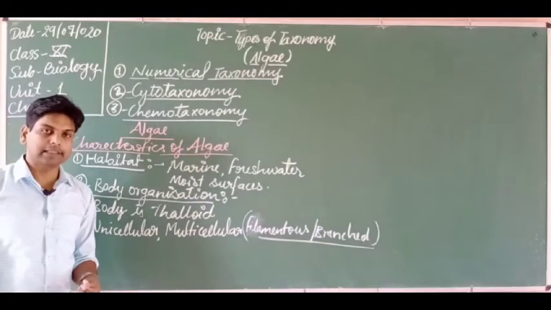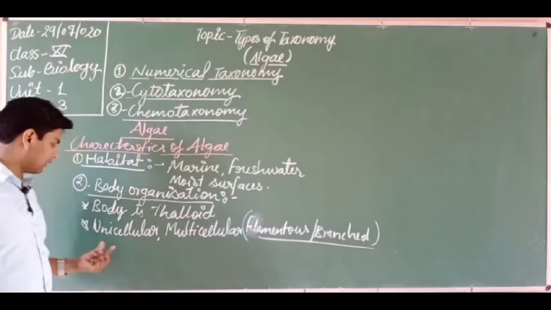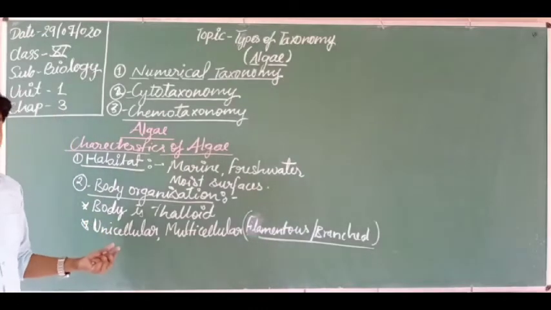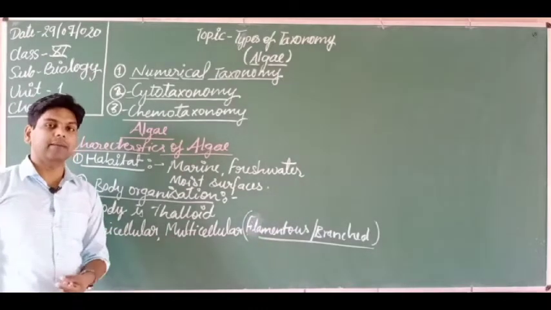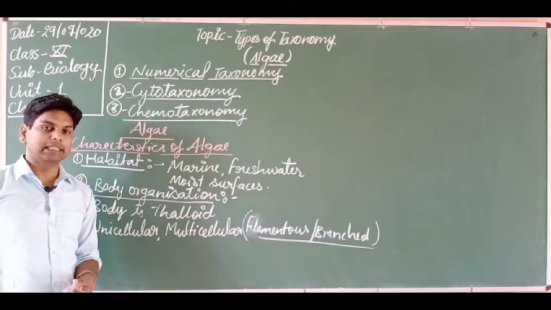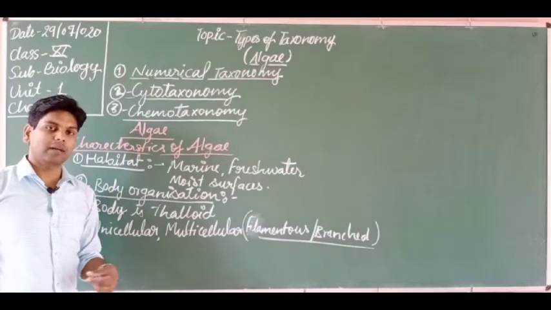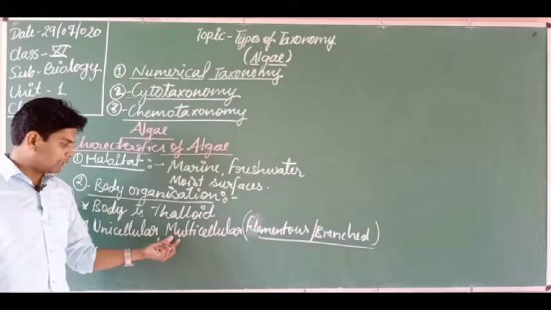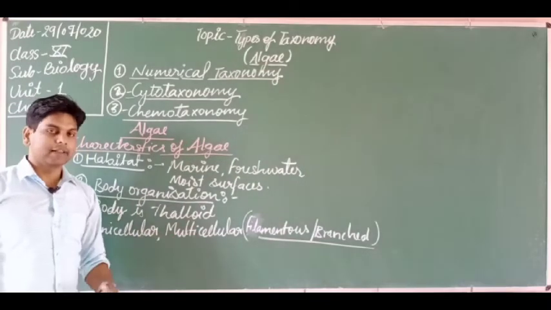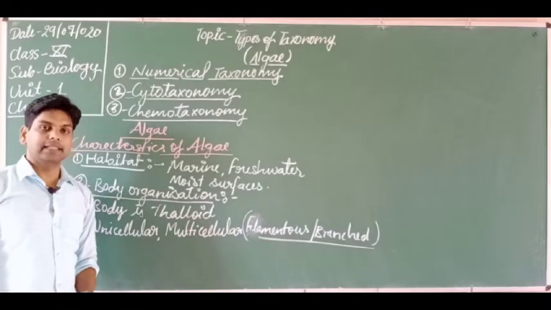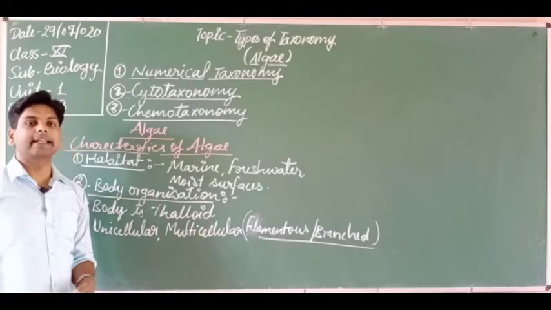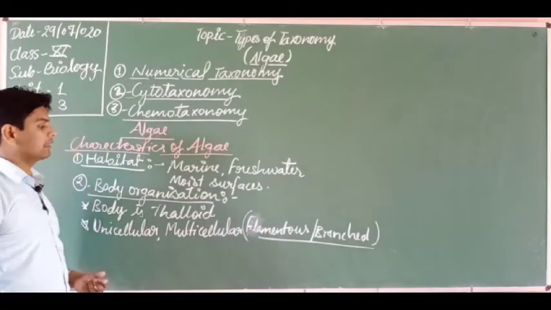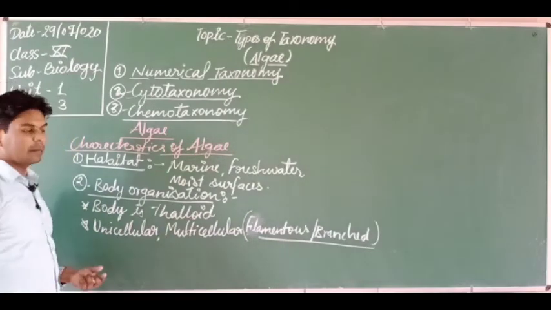Unicellular body, Volvox, it is the example of unicellular alga which has the unicellular body. Multicellular, different types of multicellular, just like Spirogyra, Ulothrix, Ectocarpus, Sargassum. These are the different names of the algae which are multicellular and filamentous. Filamentous, just like Ulothrix, Spirogyra you have studied in 10th class. Spirogyra has the filamentous body, just a thread-like structure.